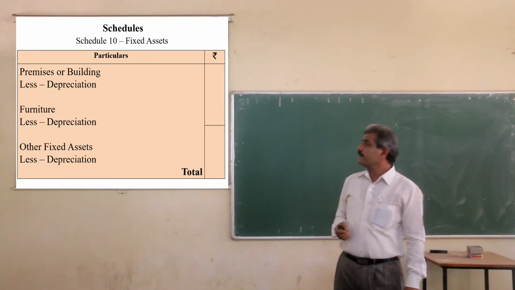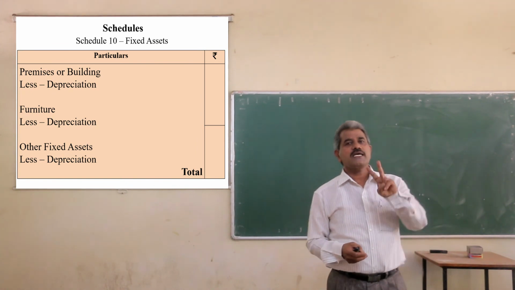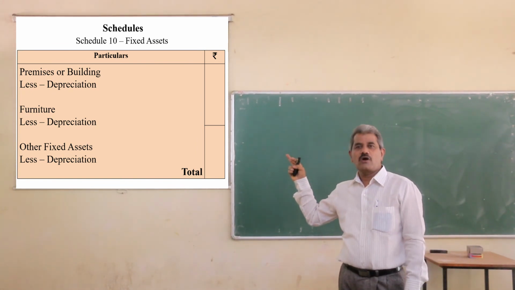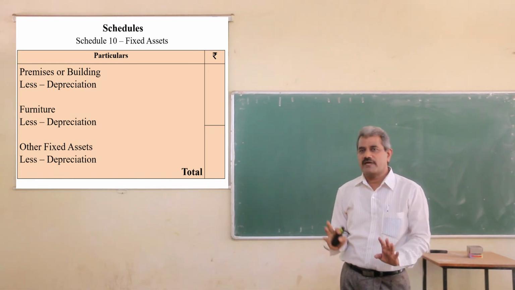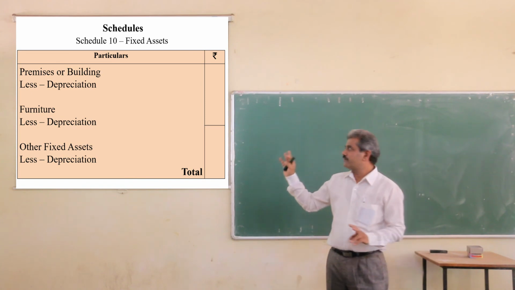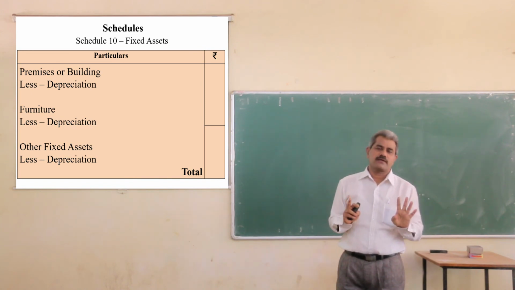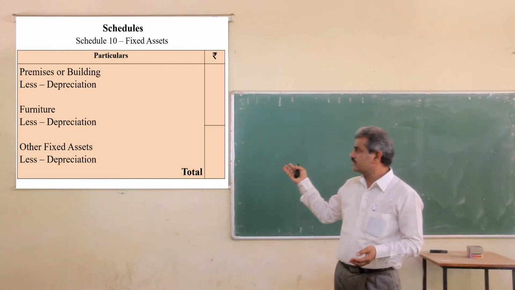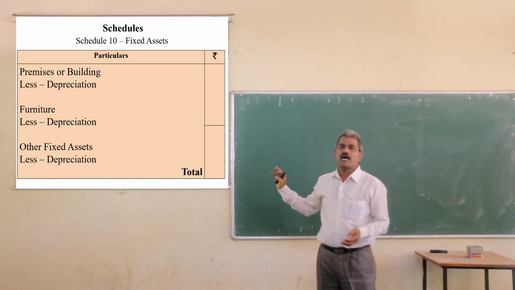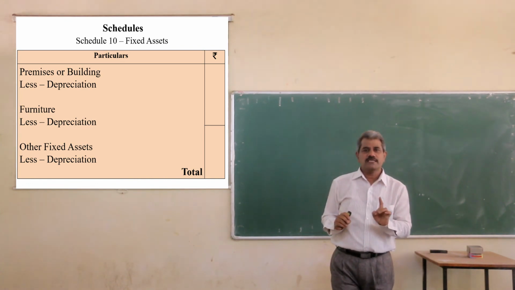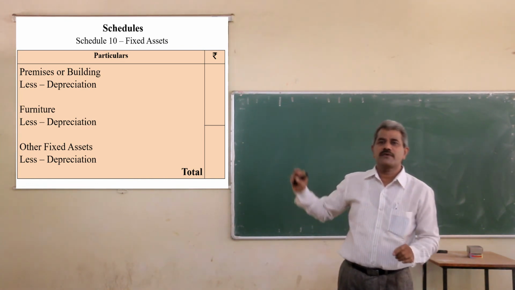Next is schedule 10, that is fixed assets. Generally there are only two fixed assets. One is building or premises, and second is furniture. Okay? Building or premises and furniture. There may be some other fixed assets. So all these assets are to be shown after depreciation. All these assets should be recorded after depreciation.